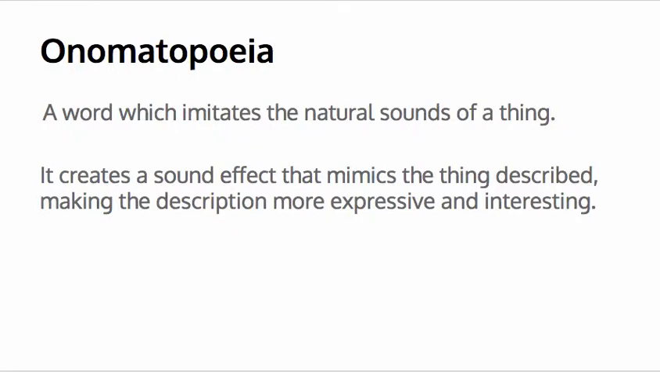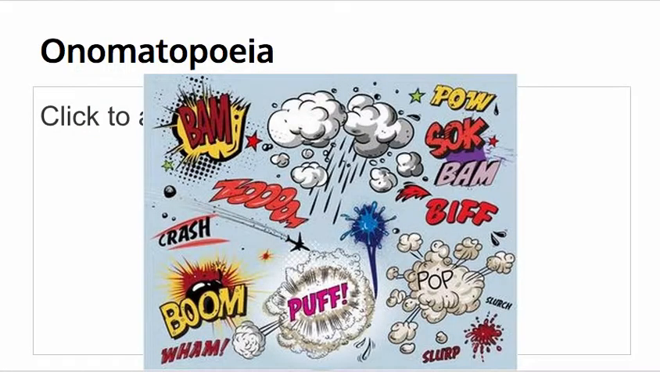Your next sound device for today is onomatopoeia, which is one of the most fun words ever to say. It's a word which imitates the natural sound of a thing. It creates a sound effect that mimics the thing that's being described, making the description more expressive and interesting. Sometimes we'll see these words as made-up words in poetry, and we want to be aware of how that word sounds and what effect it produces. So the classic examples of onomatopoeia are bam, zoom, crash, boom, puff, wham. So you've got about a million of them right here, and they do all indicate the same sound that something would make if it were going through that action.